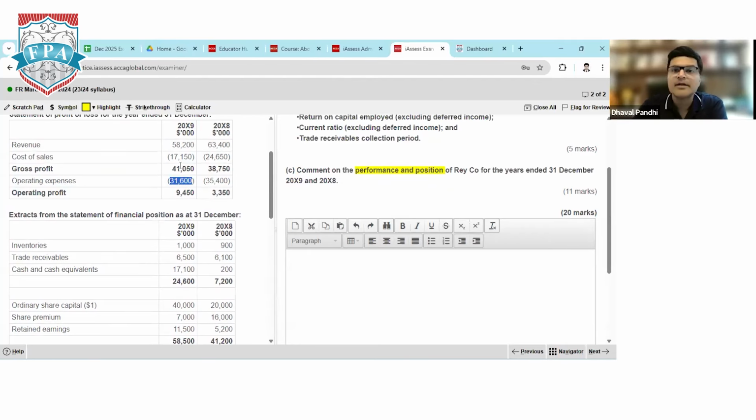17,150. But originally the cost was 22,150. Now compare: what percentage is your cost of sales? You will do 22,150 divided by 58,200. Chalo, 38%. So you can imagine the cost of sales has increased as compared to last year. So if it is 38%, the profitability is 62% now.